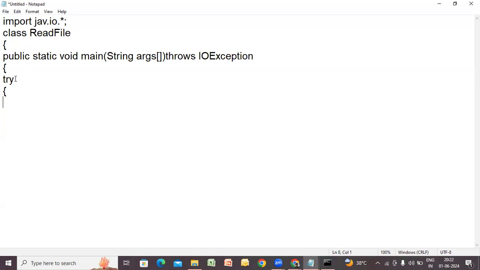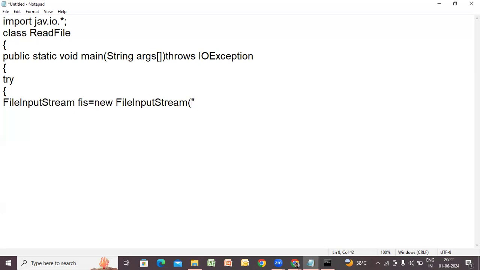So try. Inside the try block, whichever code you want to put, you can put. So I want to create a FileInputStream object. FileInputStream, yes, capital letters. Let us say fis is equal to new FileInputStream.